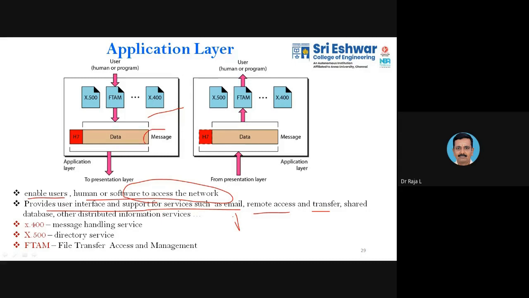Here you will have the information in the form of a message. These are the message handling services, that is the directory service. In one activity we discussed X.500, which is used exclusively for directory services. I remember that in the last but one class we discussed directory services. So the application layer will perform the directory services. Then file transfer and access management is also one feature of this application layer.